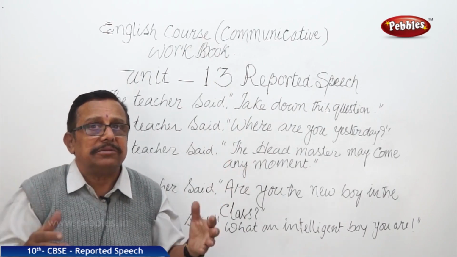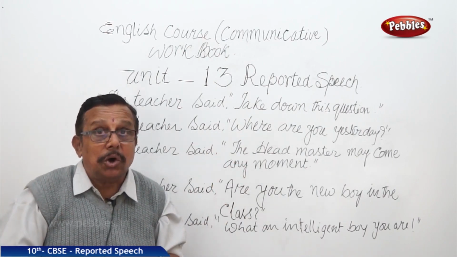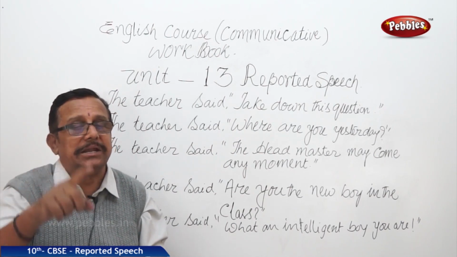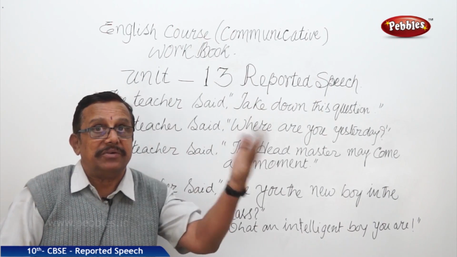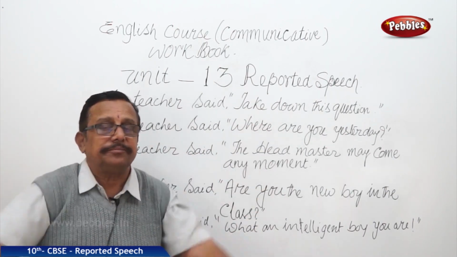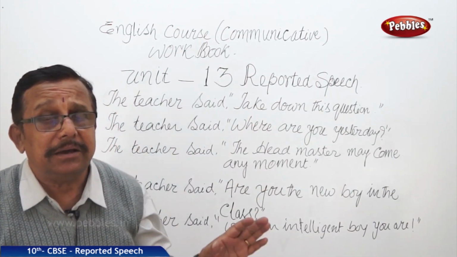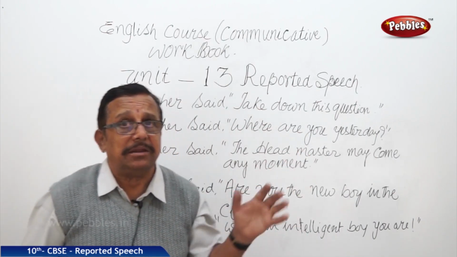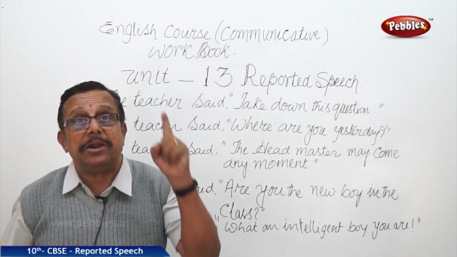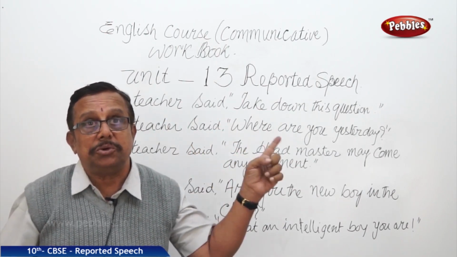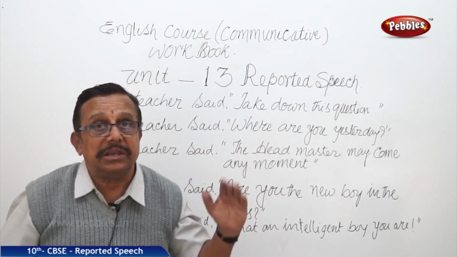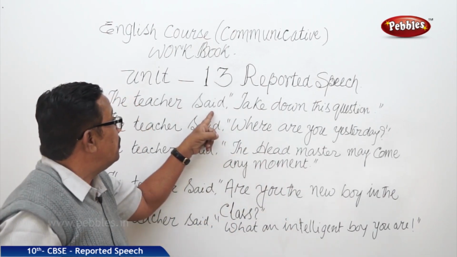Where to use 'to' then? Sir, everywhere to use 'to'? No. With an imperative sentence, you have to use 'to' after the reported verb to remove the inverted commas. Clear? Once again, let us repeat it very quickly. In an imperative sentence, to remove the inverted commas, we have to use 'to'. After what? After the reported verb. This is the reported verb.